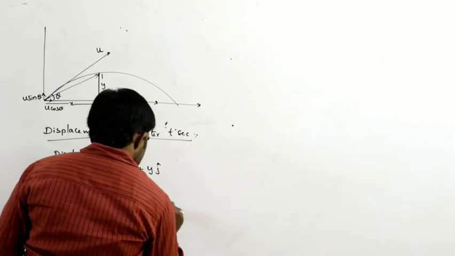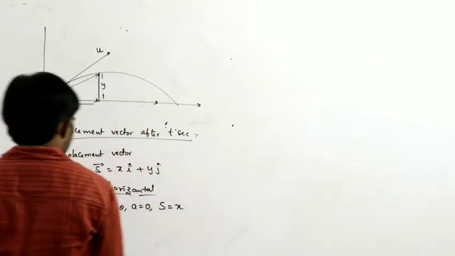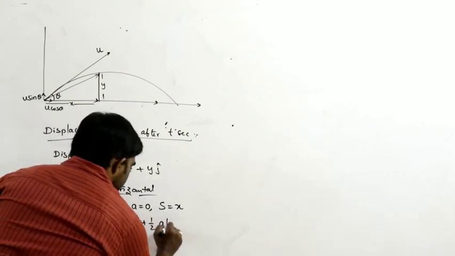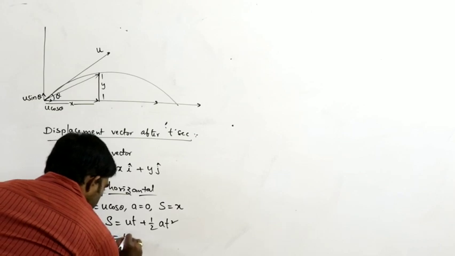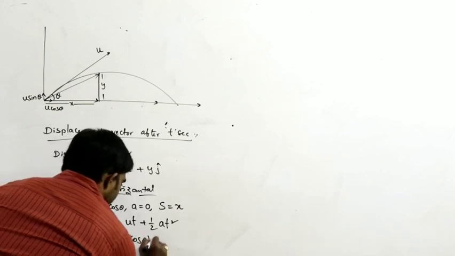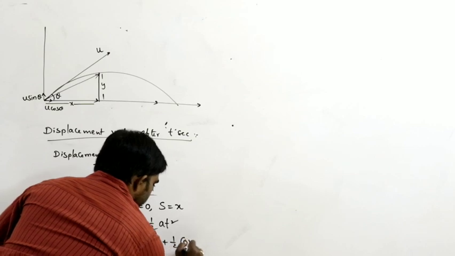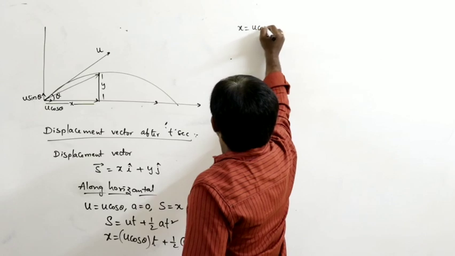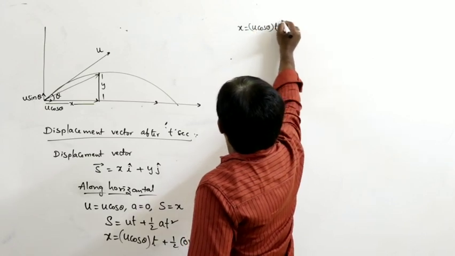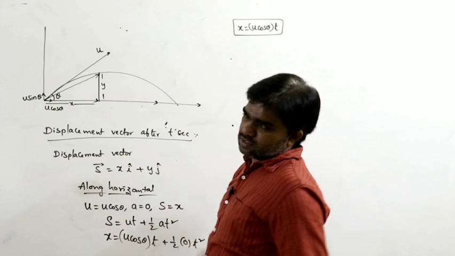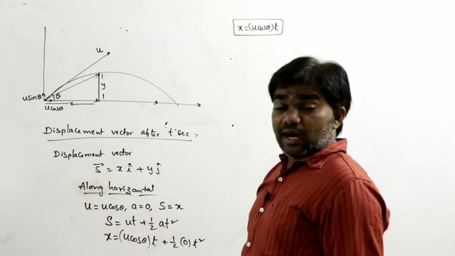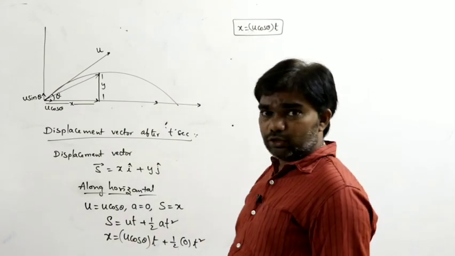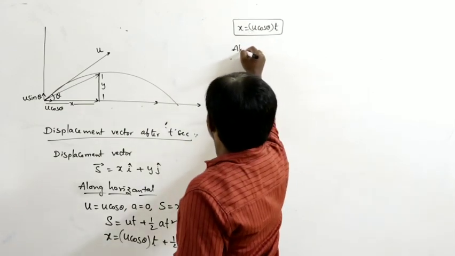Distance travelled is x. From the equation S is equal to ut plus half at square, x is equal to u cos theta into t plus half a0 into t square. Therefore x is equal to u cos theta into t. This is the horizontal distance travelled by the body in time t seconds. Next, along the vertical direction.